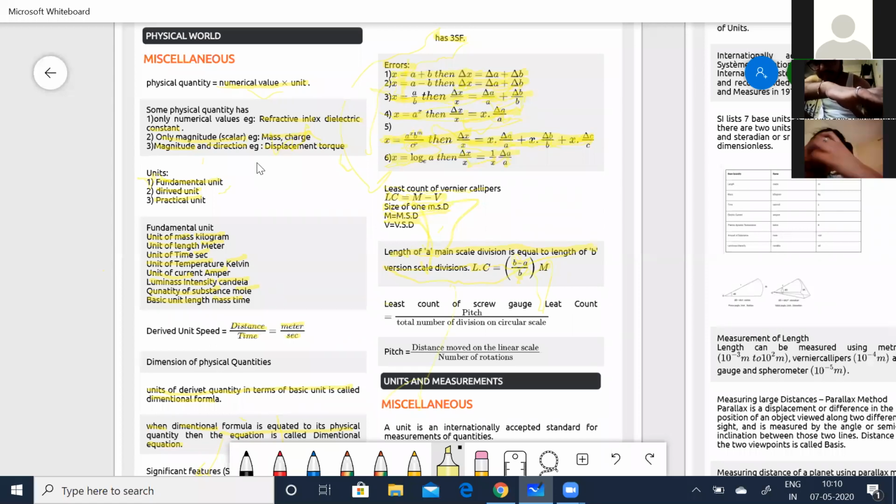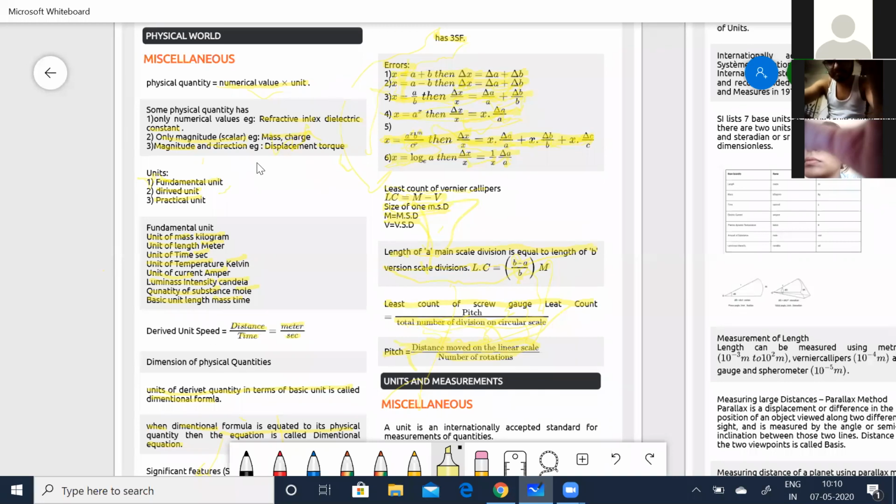In the same way, the least count of a screw gauge is equal to pitch by the total number of divisions on the circular scale. Pitch by total number of divisions on the circular scale. Now what is pitch? Pitch is the distance moved on the linear scale. When you screw it on, you can see that it moves. That distance moved on the linear scale by the number of rotations gives you the pitch.